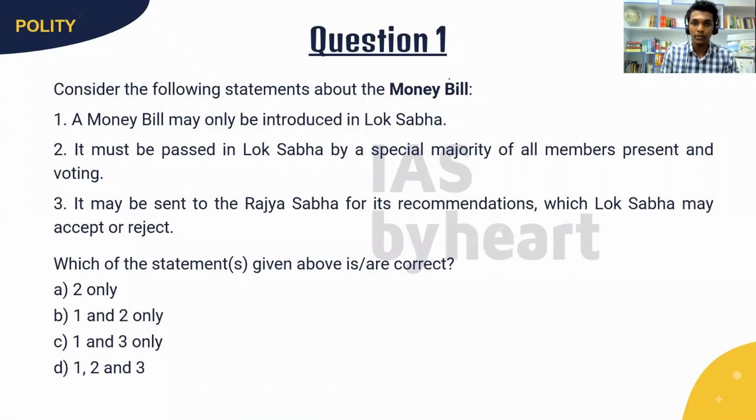So the first question is about the money bill. The money bill may only be introduced in the Lok Sabha. That's the first statement. It must be passed in Lok Sabha by a special majority of all members present and voting. This is the second statement. Let's see the third statement. It may be sent to the Rajya Sabha for its recommendations, which the Lok Sabha may accept or reject. We know that in money bill, Lok Sabha has greater powers than Rajya Sabha. So the third statement is correct.